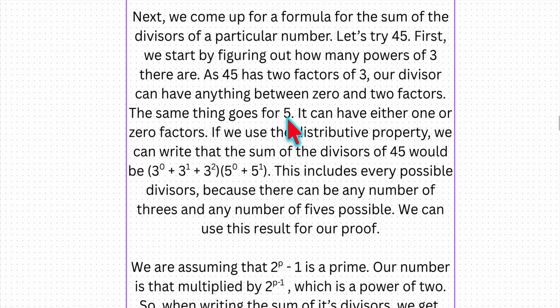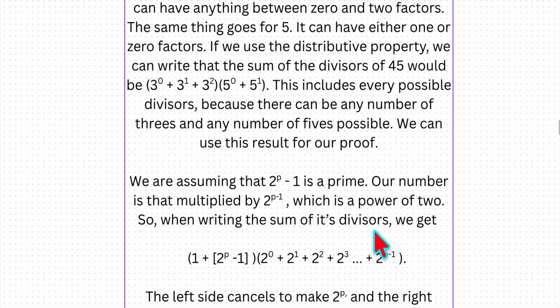The same thing goes for 5. It can either have 0 or 1 factor. So if we use the distributive property, we can write that the sum of the divisors of 45 would be this. This includes every possible divisor because there can be any number of 3's, so 0 3's, 1 3, or 2 3's, and any number of 5's, 0 5's, and 1 5. So now we can use this for a proof.